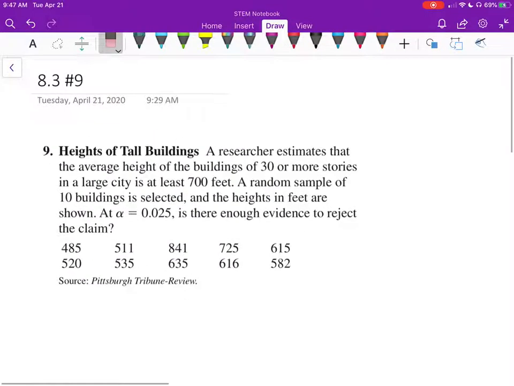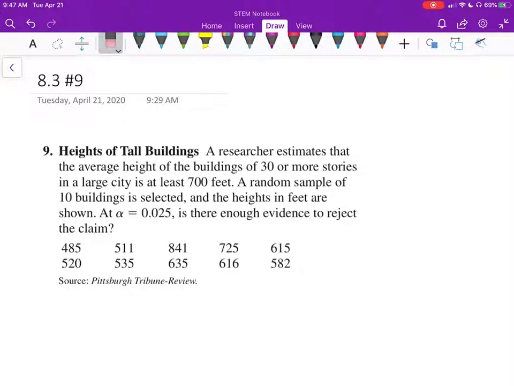So number 9 from 8.3 says a researcher estimates that the average height of the buildings of 30 or more stories in a large city is at least 700 feet. A random sample of 10 buildings is selected and the heights in feet are shown. At alpha equal to 0.025, is there enough evidence to reject the claim?